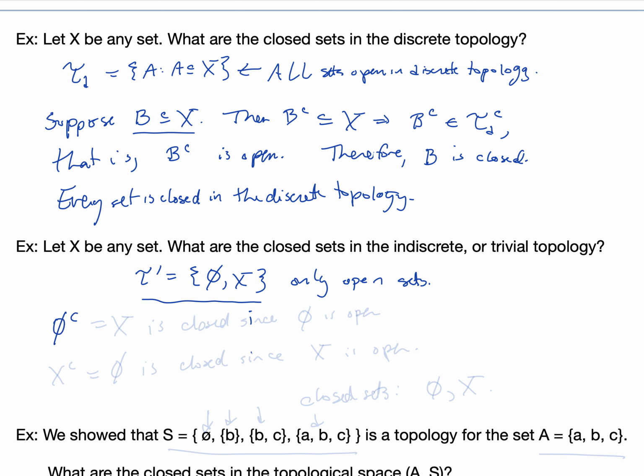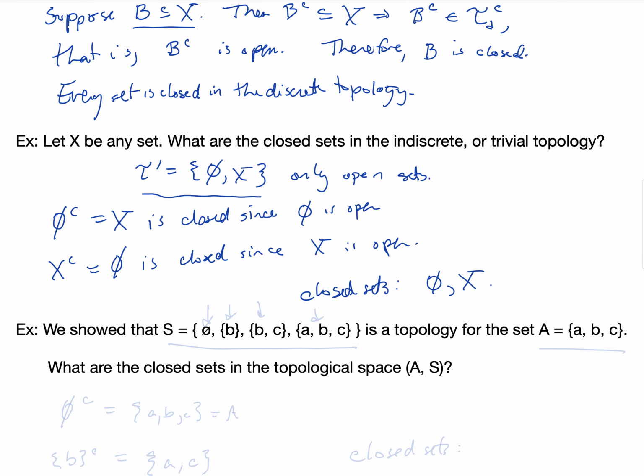The complement of the empty set is the whole set X, and so that is closed since the empty set is open, and the complement of the entire space is the empty set, and so that is closed as well since its complement X is open. So the closed sets are just the empty set and the entire set X in the indiscrete topology.